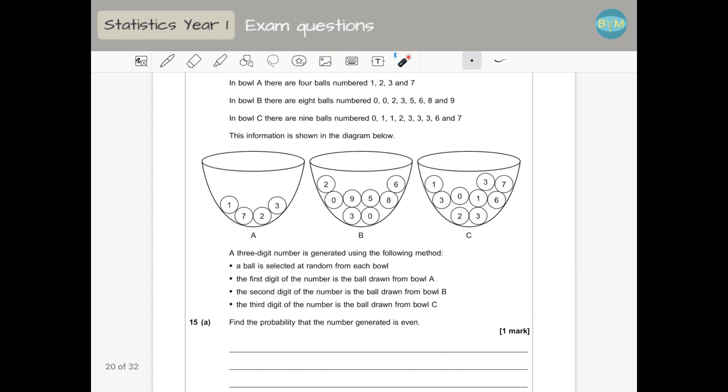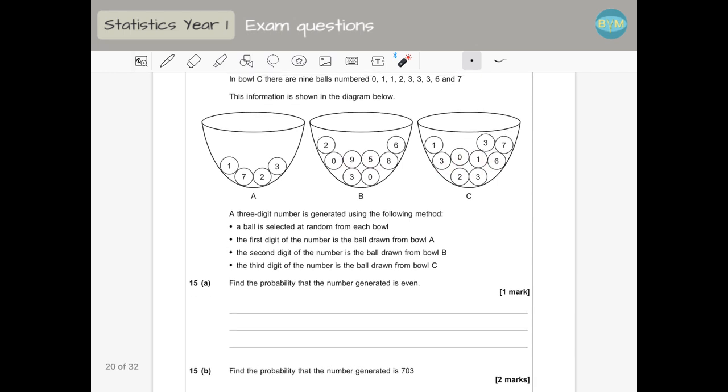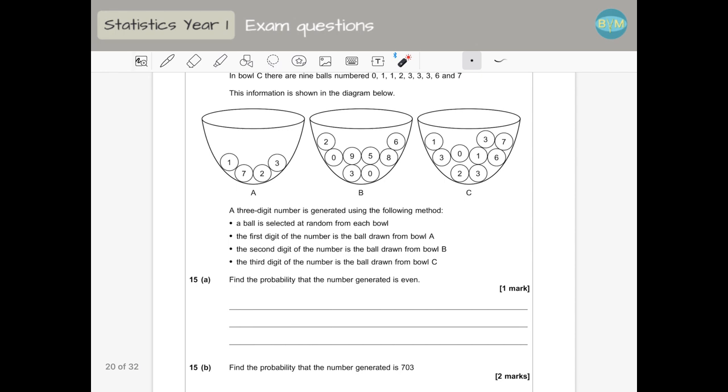A 3-digit number is generated using the following method. We get one ball from each bowl: the first digit from this bowl, the second digit from this bowl, and the third digit from this bowl. So we have to find the probability that the number is even.